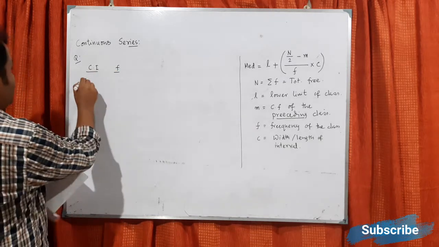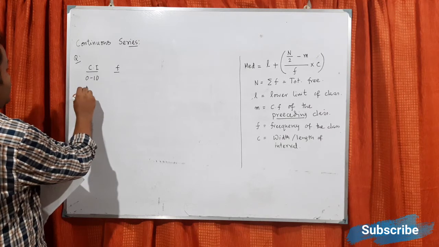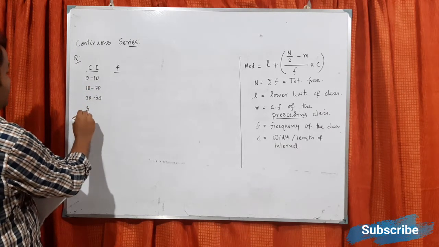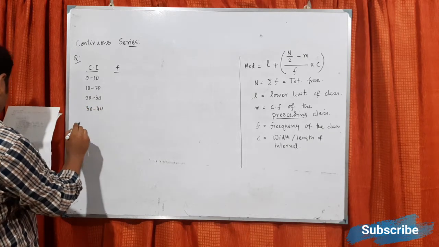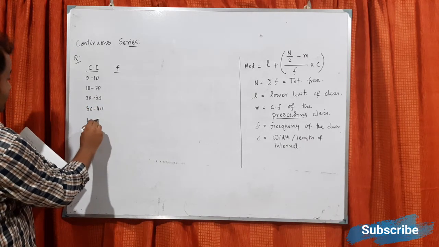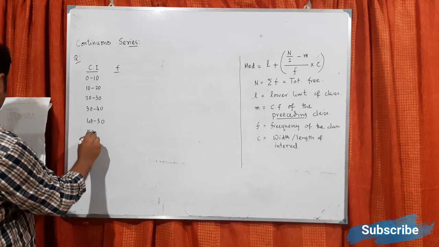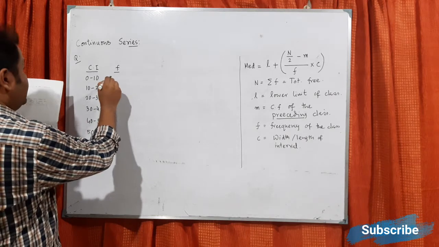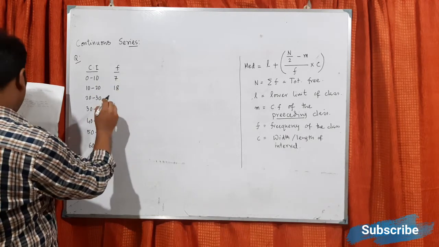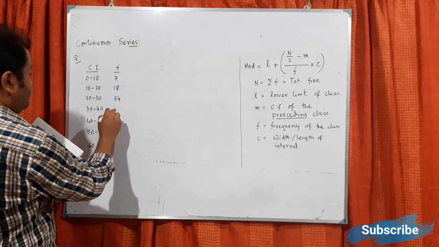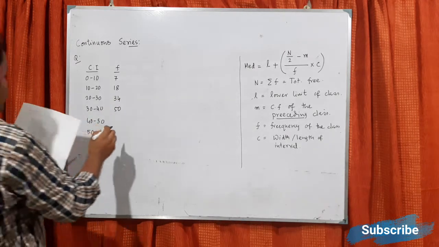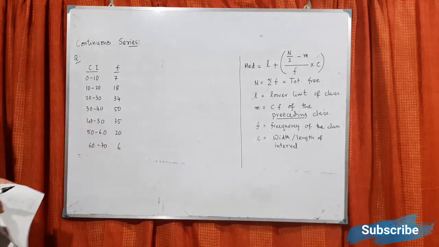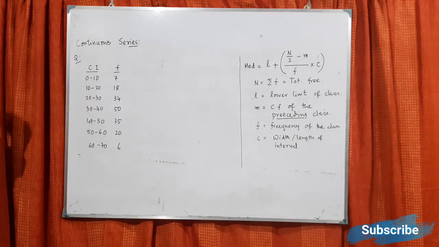Say 0 to 10, 10 to 20, 20 to 30, 30 to 40, 40 to 50, 50 to 60, 60 to 70. And it is given 7, 18, 34, 50, 35, 26. So this problem has been given, you have to find what is the median.